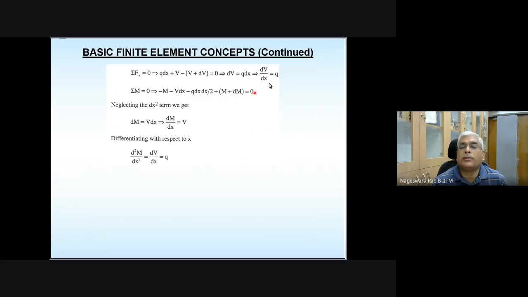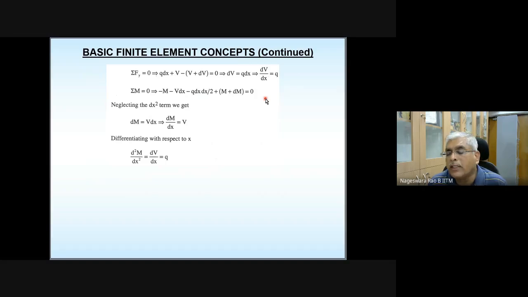Please take note of these two equations. Dx is a small quantity, the differential length of the differential element. If you take the square of a small quantity, it is still smaller.